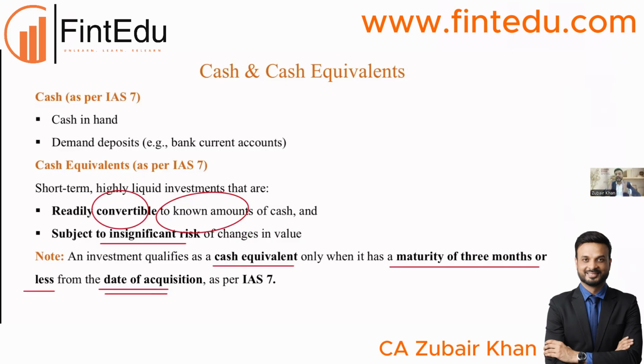So what is cash and cash equivalent? First, cash means cash in hand and demand deposit, for example, the bank current account. And cash equivalent is something readily convertible to a known amount of cash, subject to an insignificant, negligible risk of change in value, and its maturity is within 3 months from the date of acquisition.